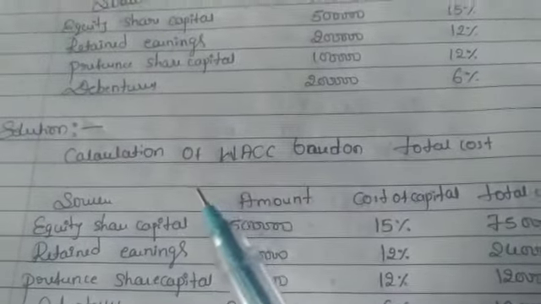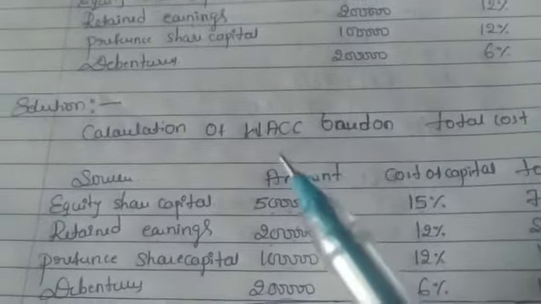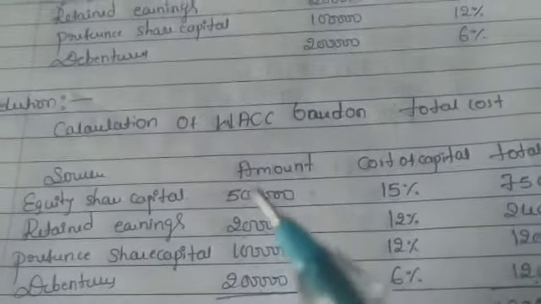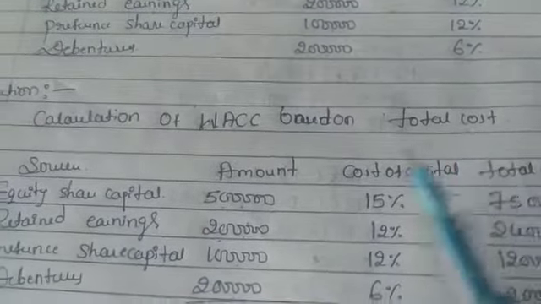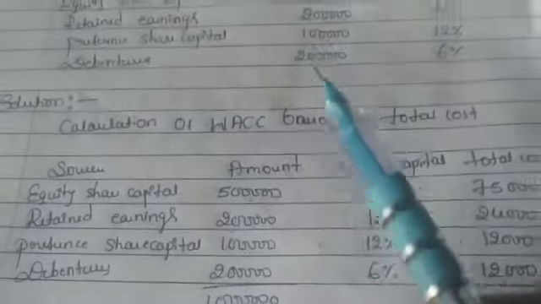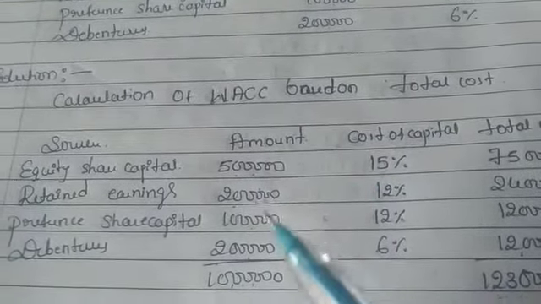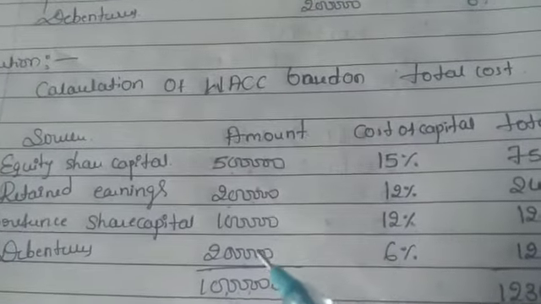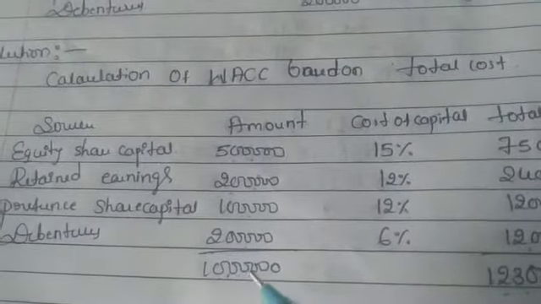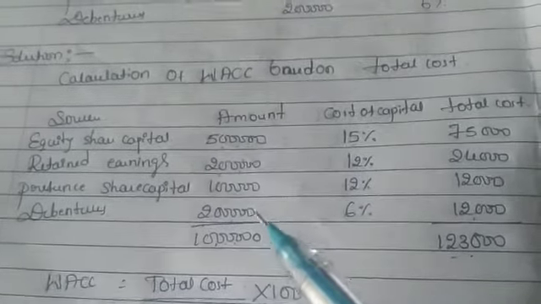So how to calculate, I will explain here. The calculation of weighted average cost of capital is based on total cost, because total cost is available here. These are all the amounts. If we add these all, it is nothing but the total amount.